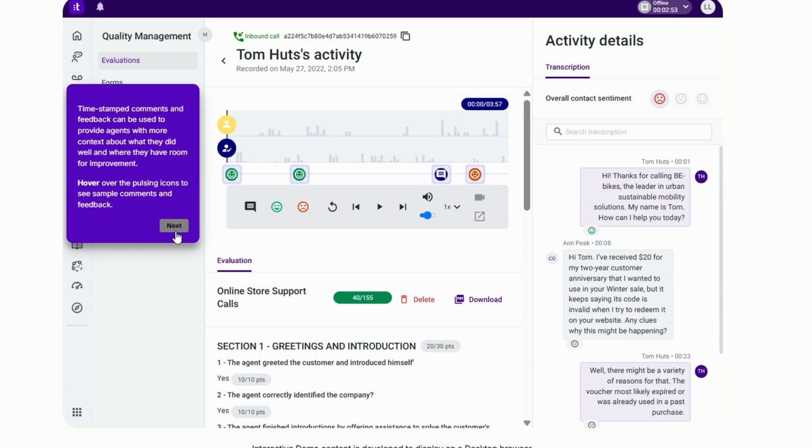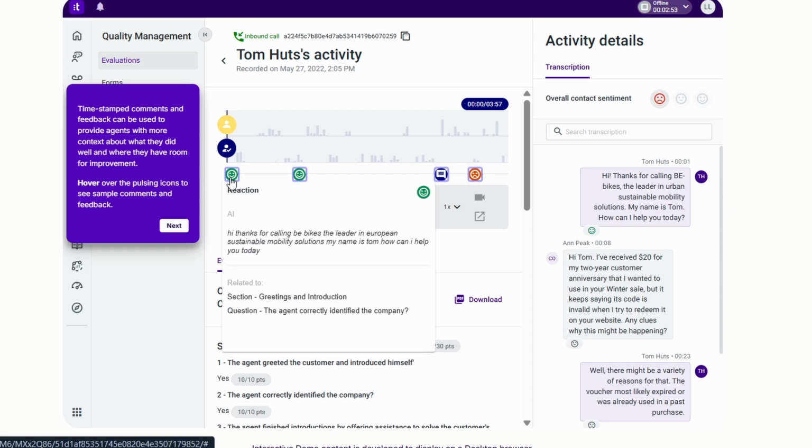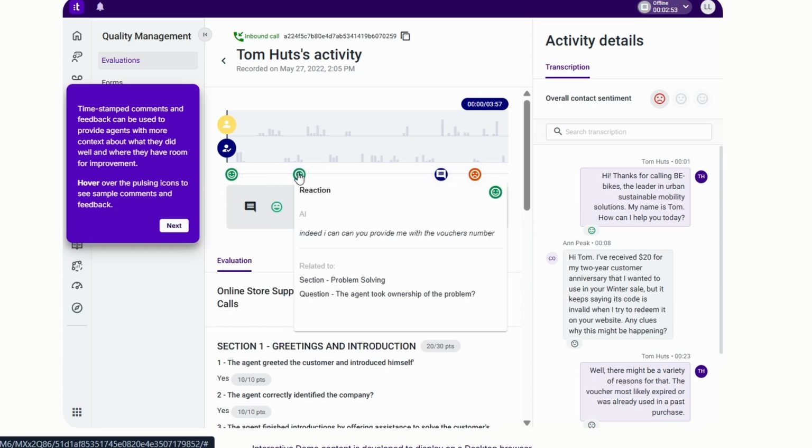Now you can see timestamp comments and feedback can be used to provide agents with more context about what they did well and where they have room for improvement. You can see things like here, right? Now, for example here, "Hi, thanks for calling P-Pikes, the leader in European Sustainable Mobility Solution. My name is Tom. How can I help you today?" So you can see the AI recognizes that he said that, right? Now these are positive ones, right?